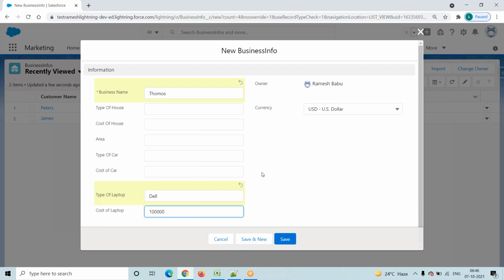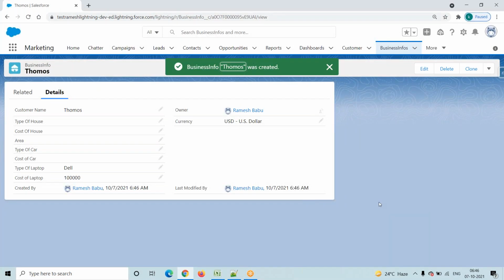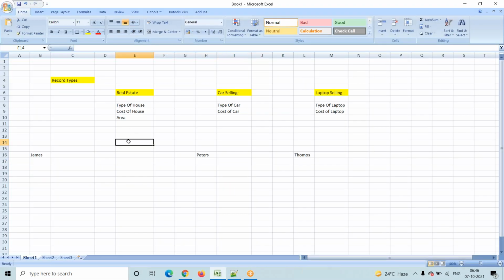So this time again he will raise a request. He will check with the administrator, but this time also unnecessary fields are there in the layout. Here the concept is based on the business. Based on the business, we want to show the fields. That is the concept, right?